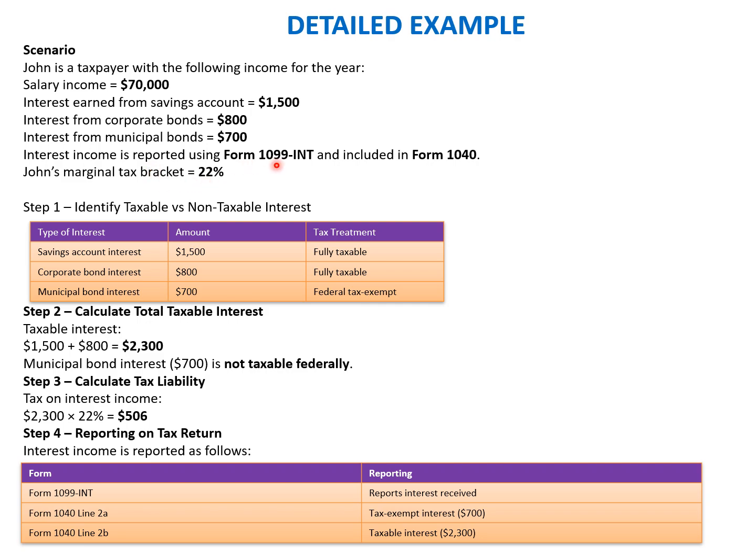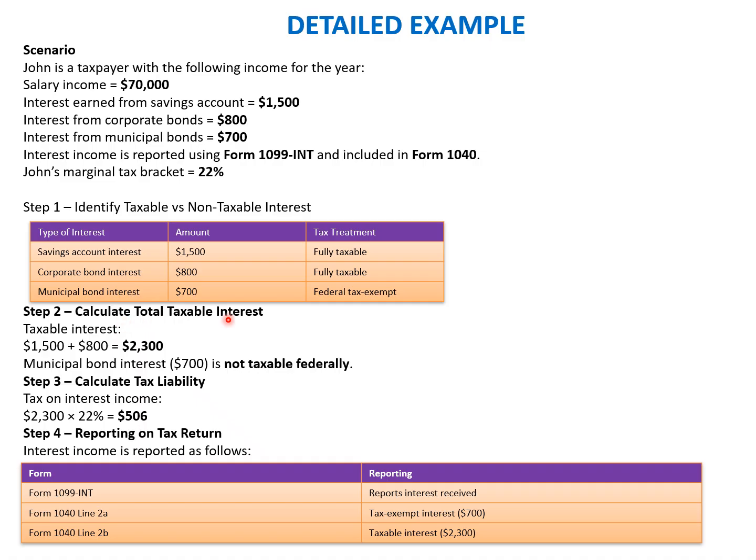Interest income is reported using 1099-INT and included in form 1040, and John's marginal tax rate is 22%. First step is to identify the taxable versus non-taxable interest. Savings account interest is fully taxable, corporate bond interest is fully taxable, and municipal bond interest is exempt from federal income tax because this is taxed by the local authorities.